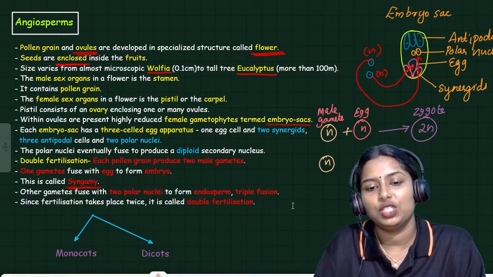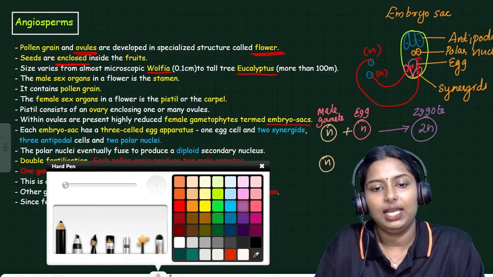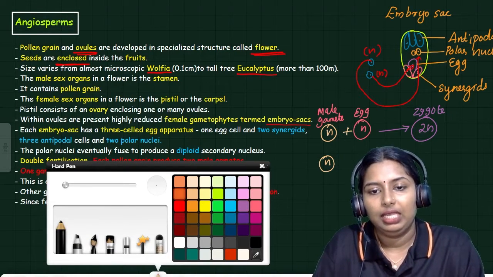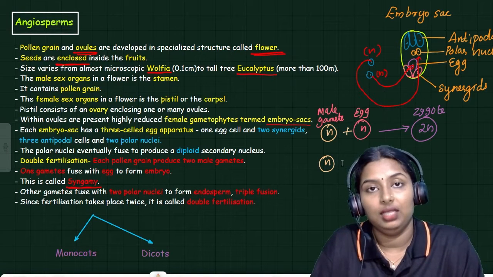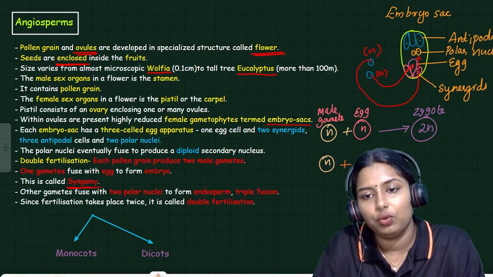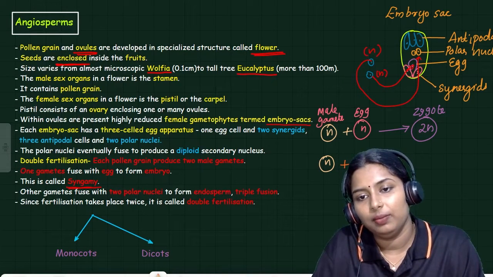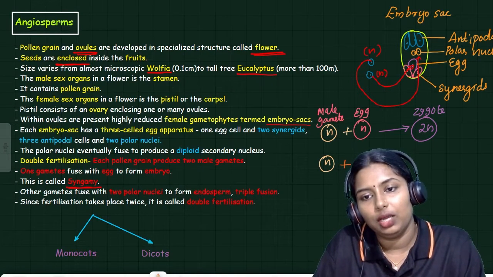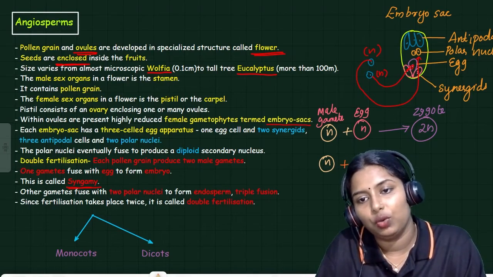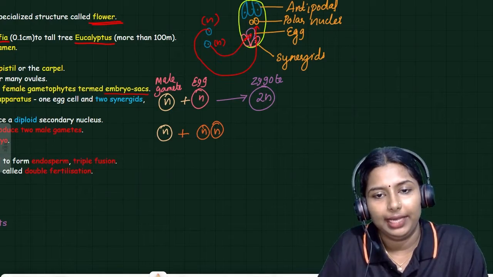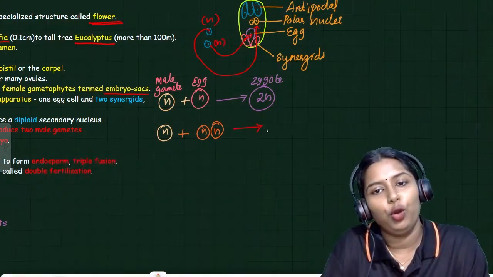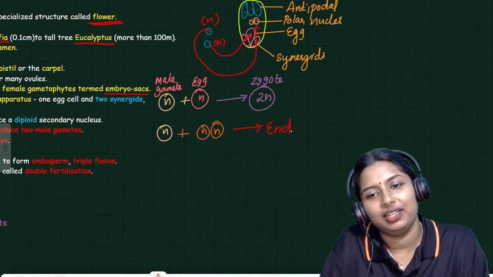This process is called syngamy. And here the remaining male gamete will fuse with the polar nuclei to form endosperm. This is different.